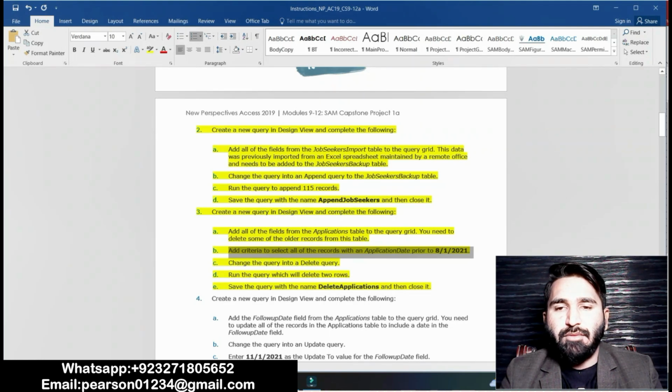Point B is to add criteria to select all of the records with an application date prior to 8/1/2021. Moving on in the Access file, we have to add criteria to select all of the records with an application date prior to 8/1/2021. Copy this.